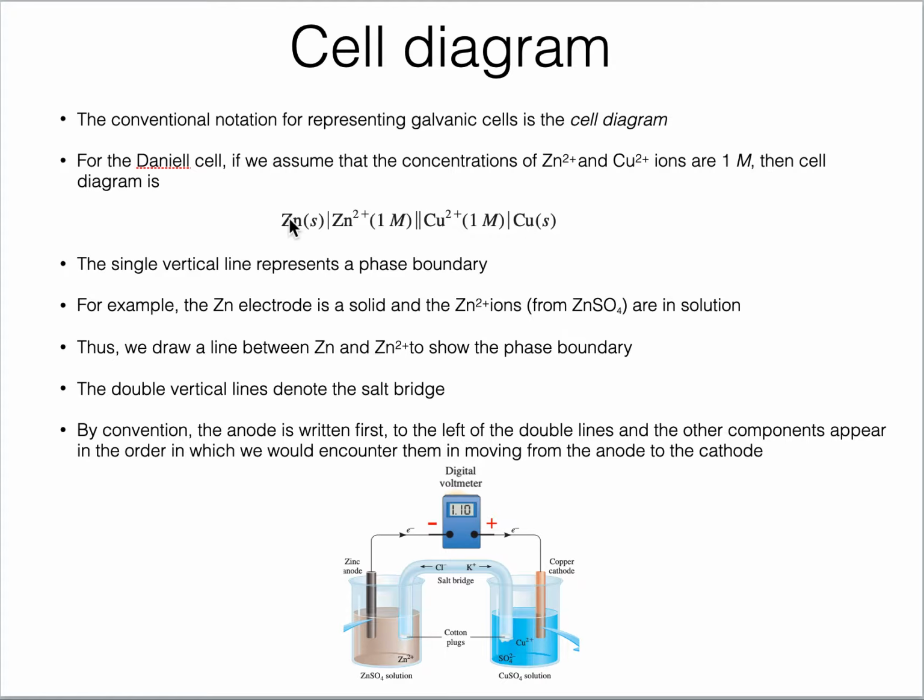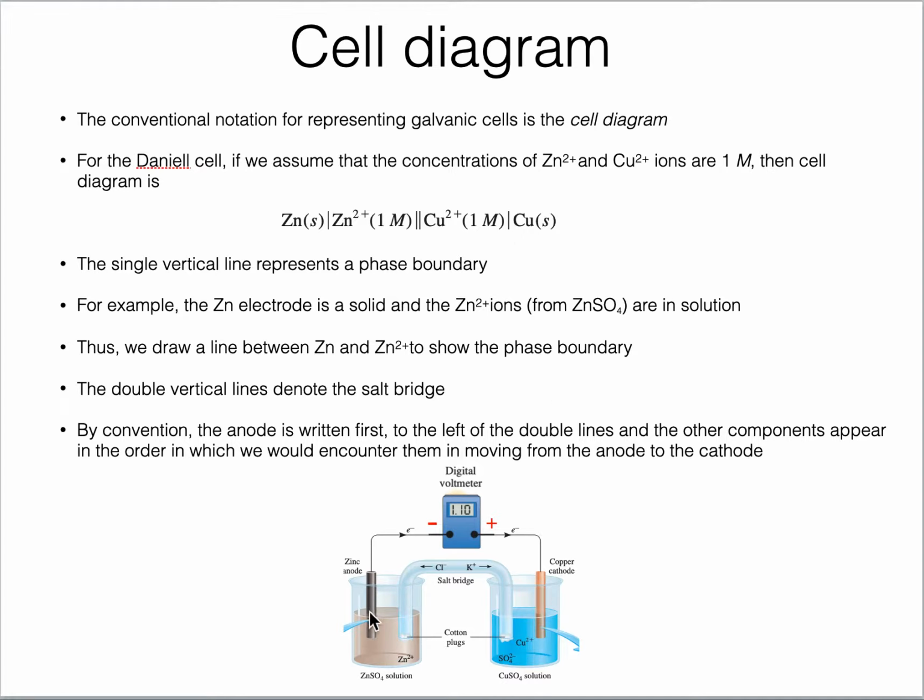We start from the anode, then one by one, whatever comes in contact with it first, we write that. Then the salt bridge comes in contact with the copper solution, copper sulfate solution for example. Then we also have to mention the concentration of the electrolyte on this side, and then that is in contact with the last electrode on this side.